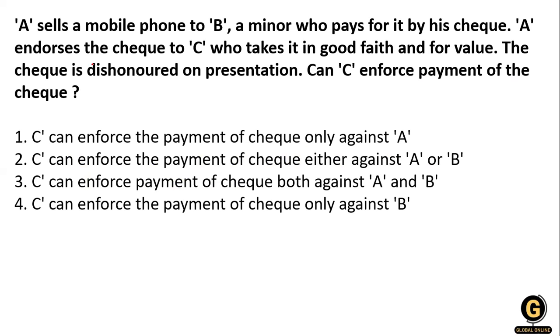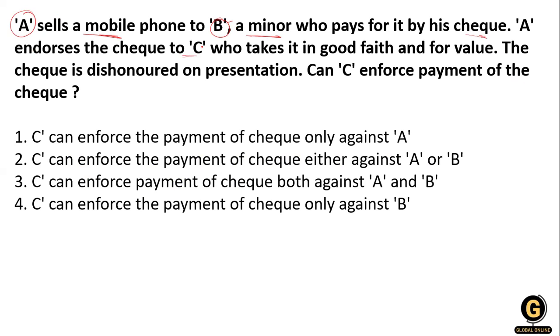So the question is talking about person A selling the mobile phone to person B. B is a minor, and he pays by check. He takes the mobile. Now what happened? A endorsed the check to C.